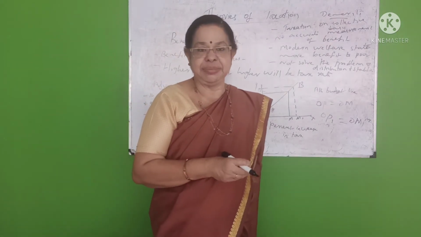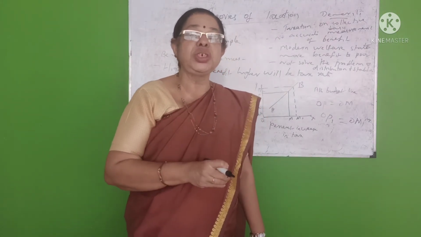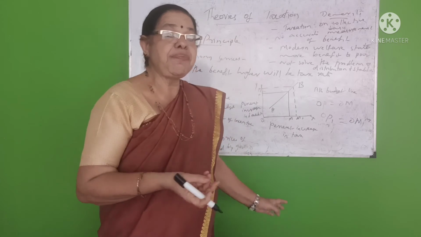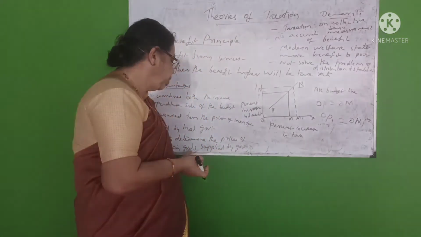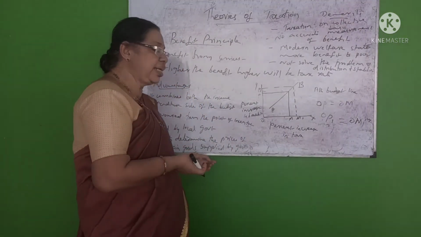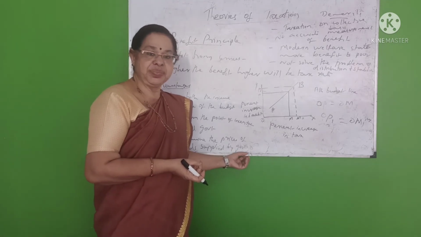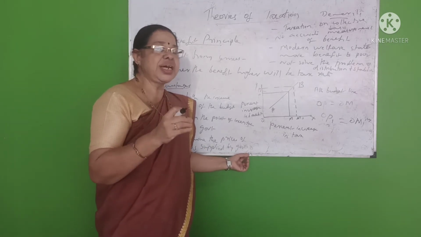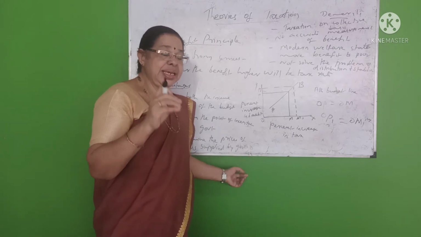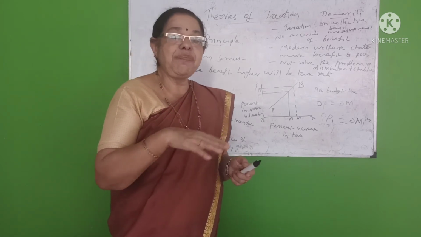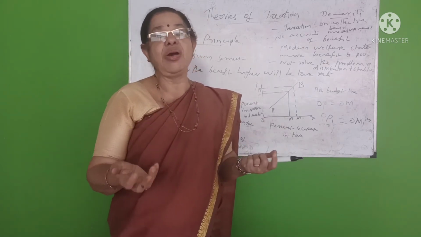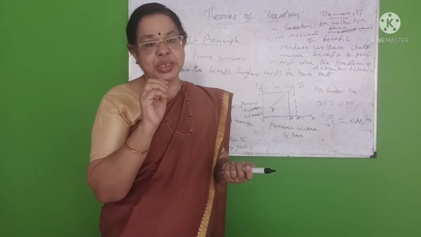Example, electricity. Certain goods which are supplied by the government have their cost or prices determined according to the benefit principle.